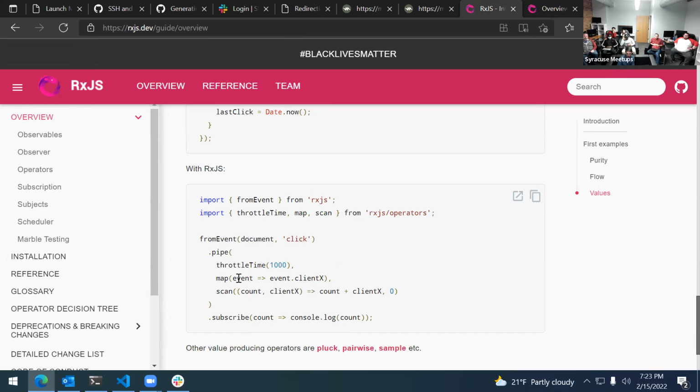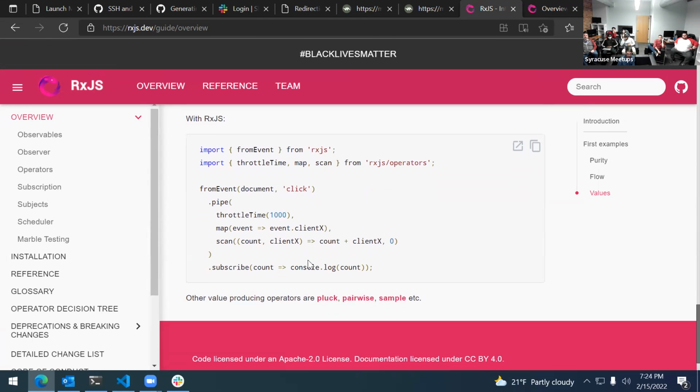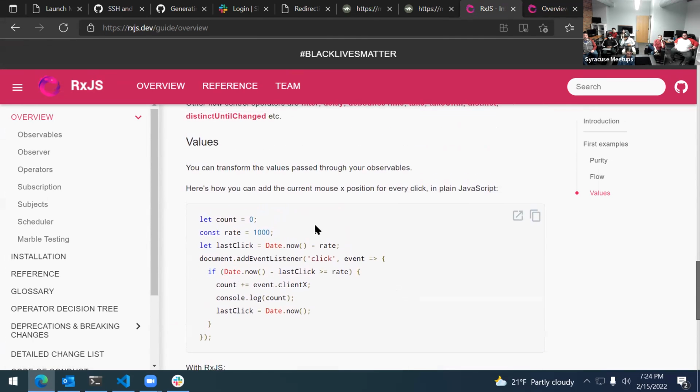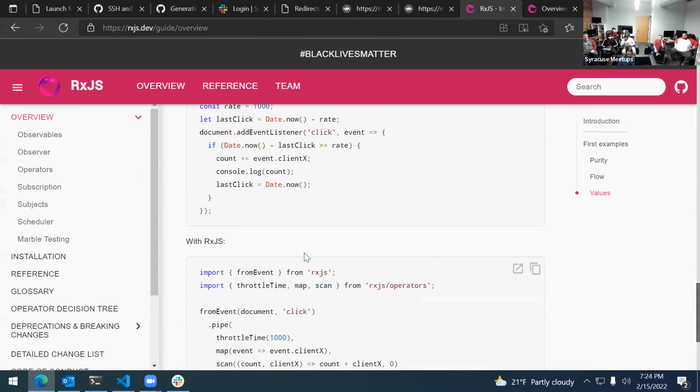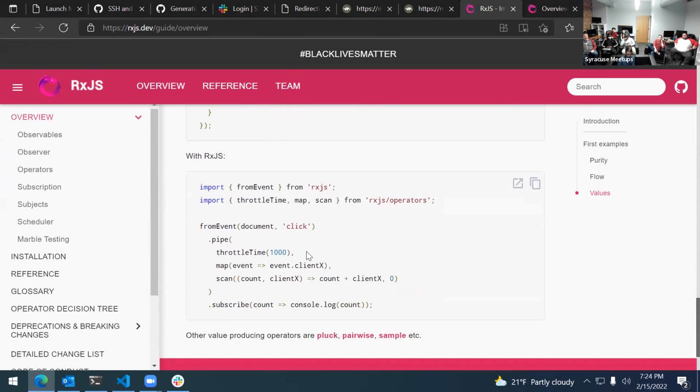So it looks like what gets passed in to scan, well, I suppose technically taking your array and passing it as the argument, like if it's a reduce, you're calling reduce on the array, and that gets passed to scan or map, sorry. Other value producing operators are pluck, pairwise, and sample. Okay, so I missed what I was saying. The map function is a value producing operator, as opposed to scan, which is not producing it.